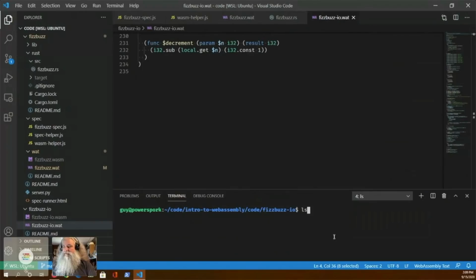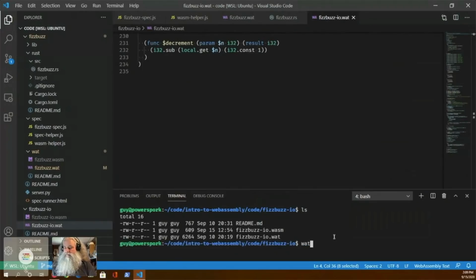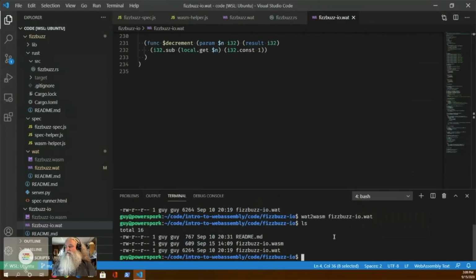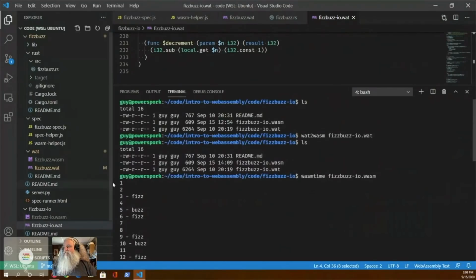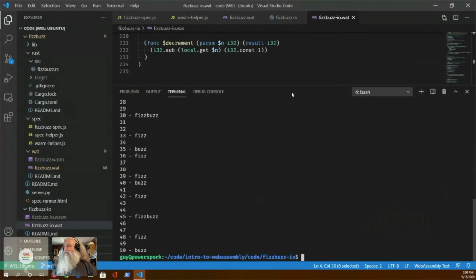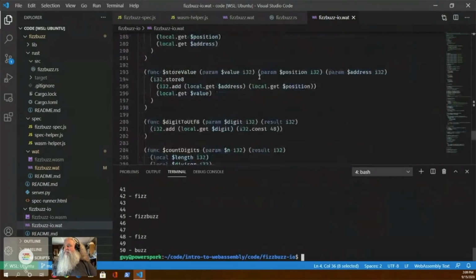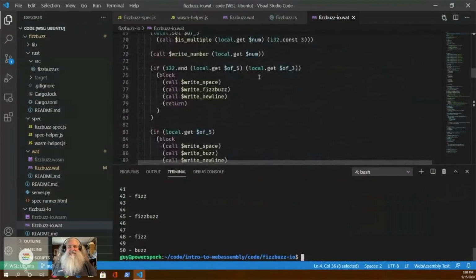But the cool thing is that I can do wat2wasm fizzbuzz.io.wat, and it just compiles it. It just works. And so here we see that all of that code is 609 bytes. And when we do wasmtime, which is the command line tool, this code loops from 1 to 50 and computes fizzbuzz for everything. And if it's not a number, then it just skips it. And so this is a little command line version of fizzbuzz. So kind of cool.